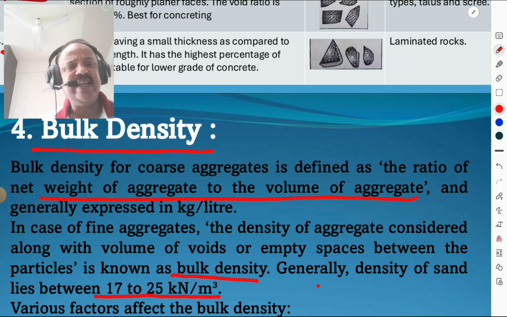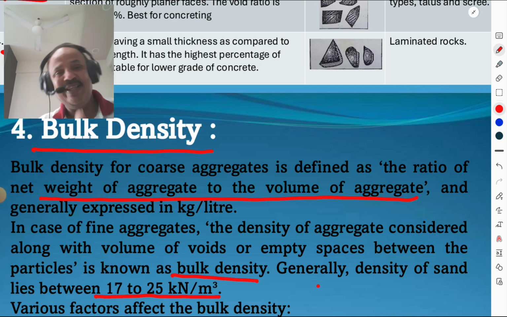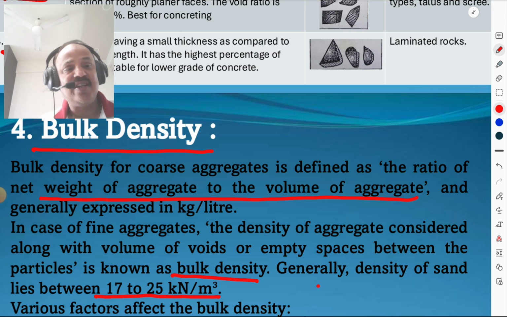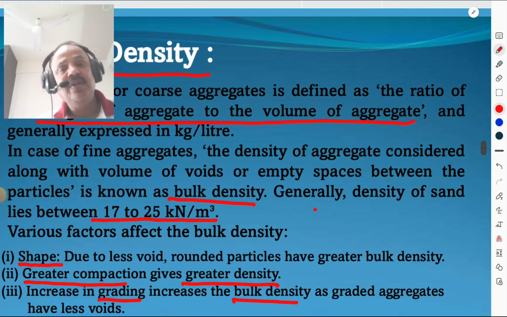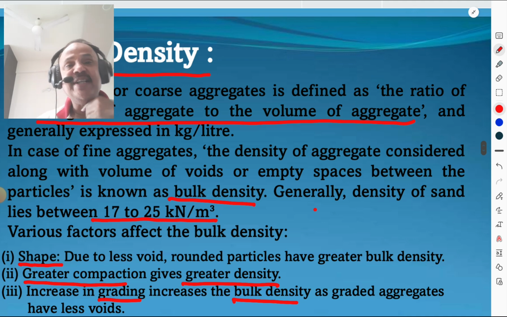In case of fine aggregate, the density of aggregate is considered along with the volume of voids or empty spaces between the particles, known as a bulk density. म्हणजेच bulk density ला काय कन्सिडर करतात व्हॉल्यूम मध्ये voids सुद्धा कन्सिडर करतात आणि empty spaces सुद्धा कन्सिडर करतात. जनरली डेन्सिटी ऑफ सँड ranges between 17 to 25 kN per meter cube.